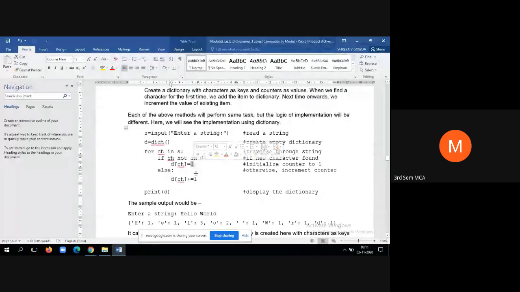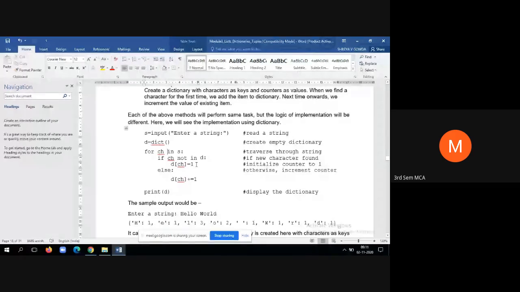Okay. Now the loop repeats. It will go for the second character. What is the second character? Hello world is a string, isn't it? Second character is E. Ch not in D. True. That means E is not there already in D. So therefore D of E is equal to 1. Next, the third character is L. L in D? No. It is occurring for the first time. So D of L is equal to 1.